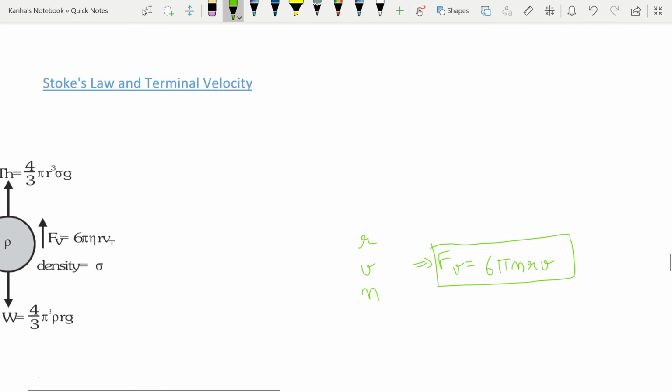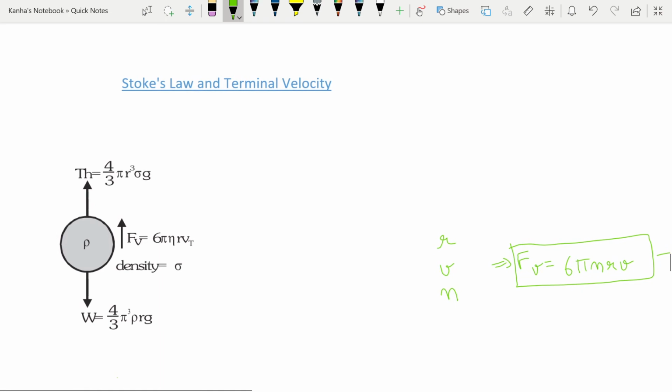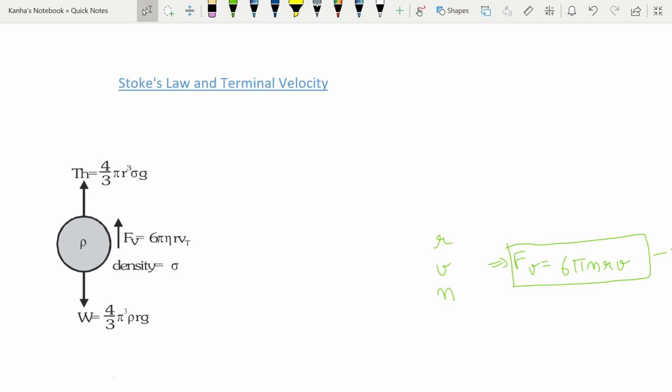Okay, this is an important law. It is known as the Stokes law. So next we talk about what is terminal velocity. So when a solid sphere is falling in a liquid, let's say this is your tube. You might have done this experiment in your labs as well. This is your tube filled with, let's say, some liquid, and the liquid has the coefficient of viscosity as eta. You have a small ball of radius r, and it is trying to drop through this.